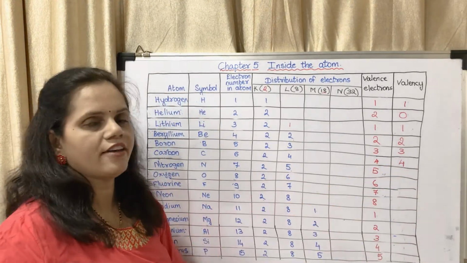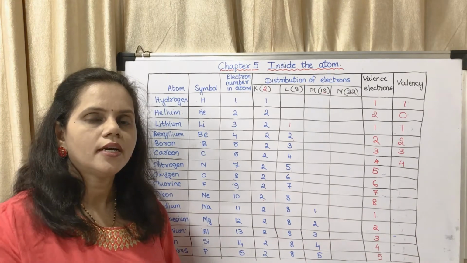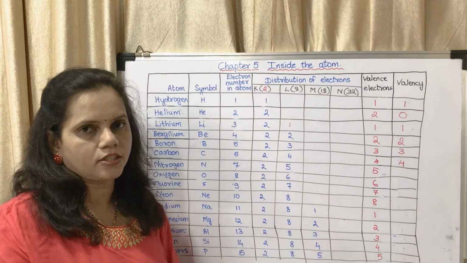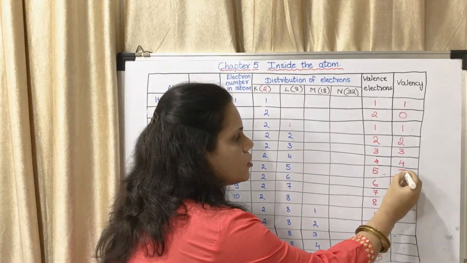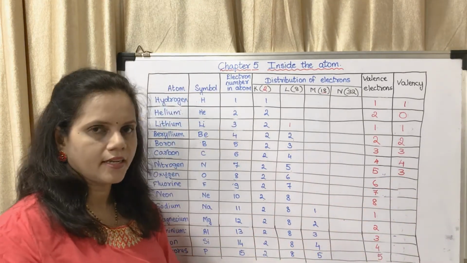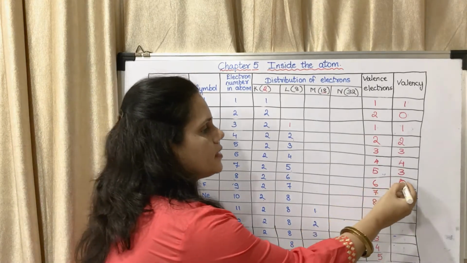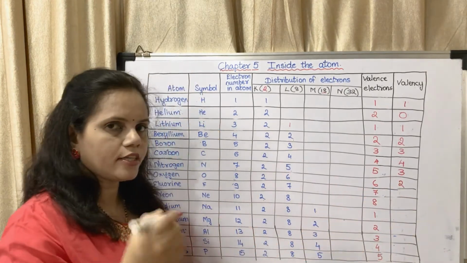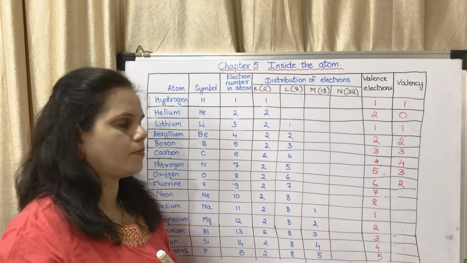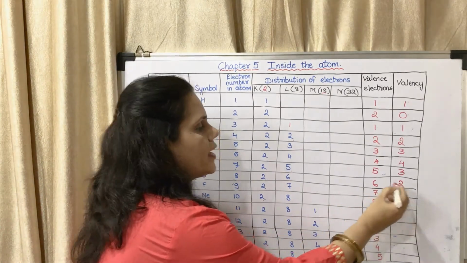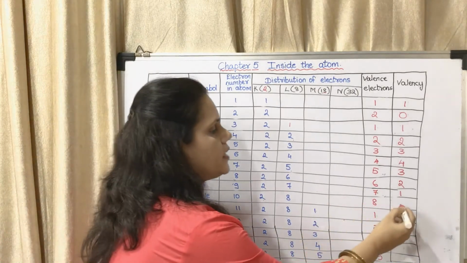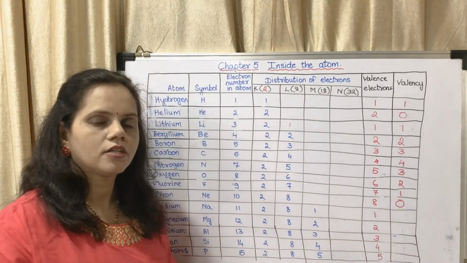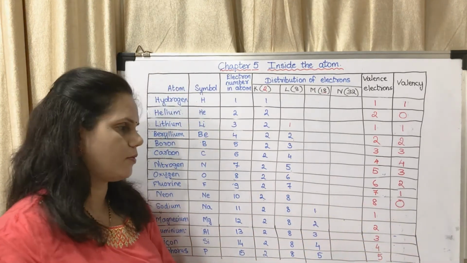Valence electrons 5 means what it is going to do? It will take electrons. How many electrons it will take? It will take 3. So the valency is 3. 6, it will take 2. So the valency is 2. 7, it will take 1. So the valency is 1. 8, they won't react. So its valency is 0.